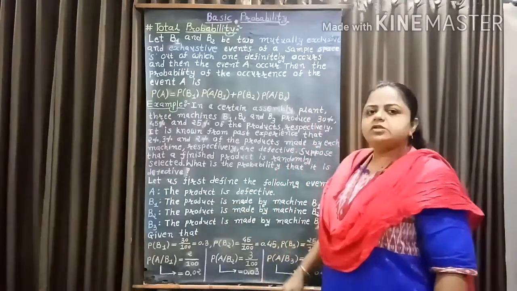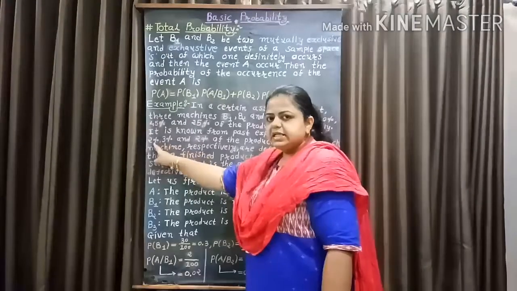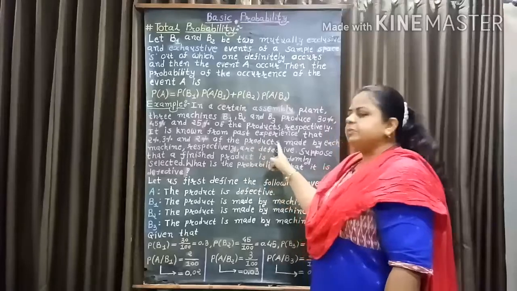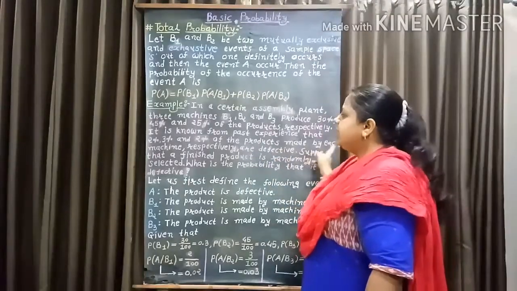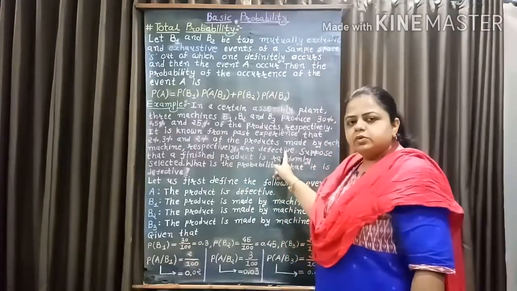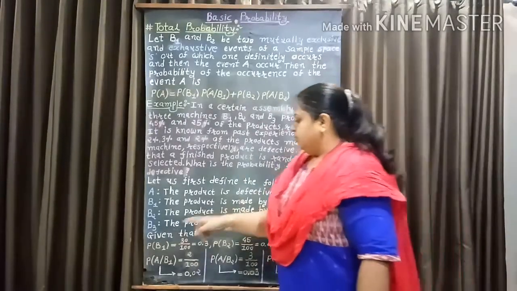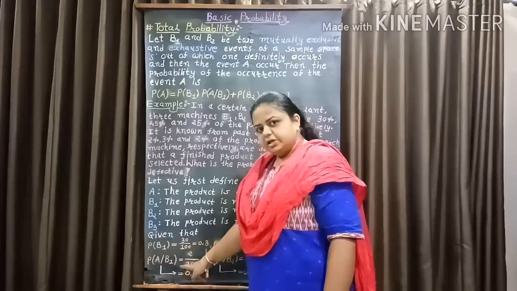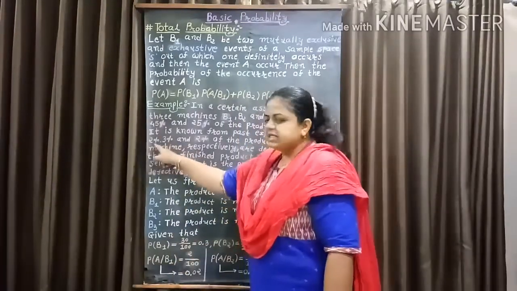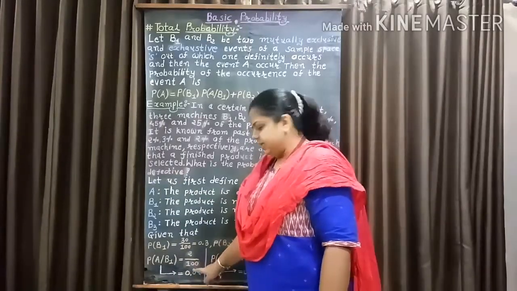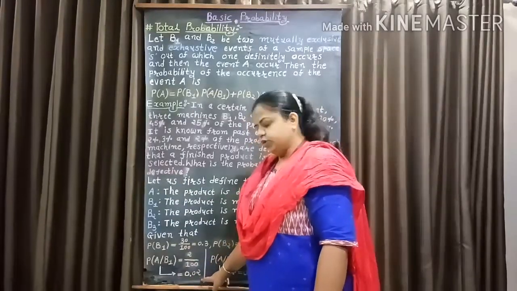Now here we are also given that 2%, 3% and 2% of the products made by each machine respectively are defective. So, probability of A given B1 equal to 2%, that is 2 over 100 equal to 0.02.